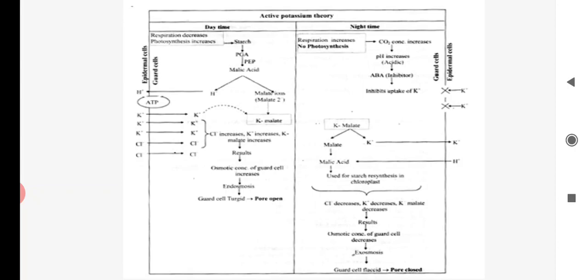The opposite concept happens in night time. What are the night time conditions? No photosynthesis, CO2 rate is high, malic acid is reduced into starch. Malic acid is reduced into starch with the help of plant hormones such as ABA, which inhibit opening. Then K plus ion goes outside, Cl minus goes outside, and H plus ion comes inside. Due to which exosmosis will take place and the guard cell becomes flaccid.